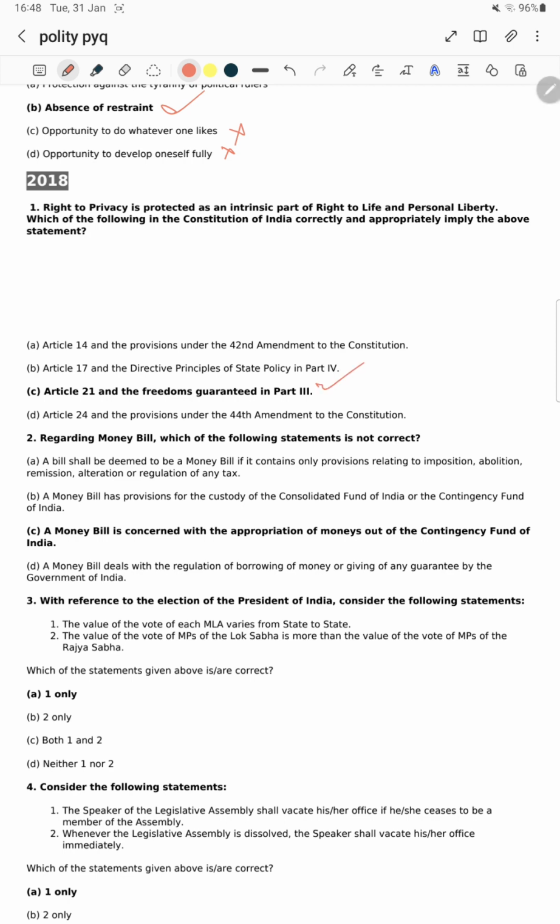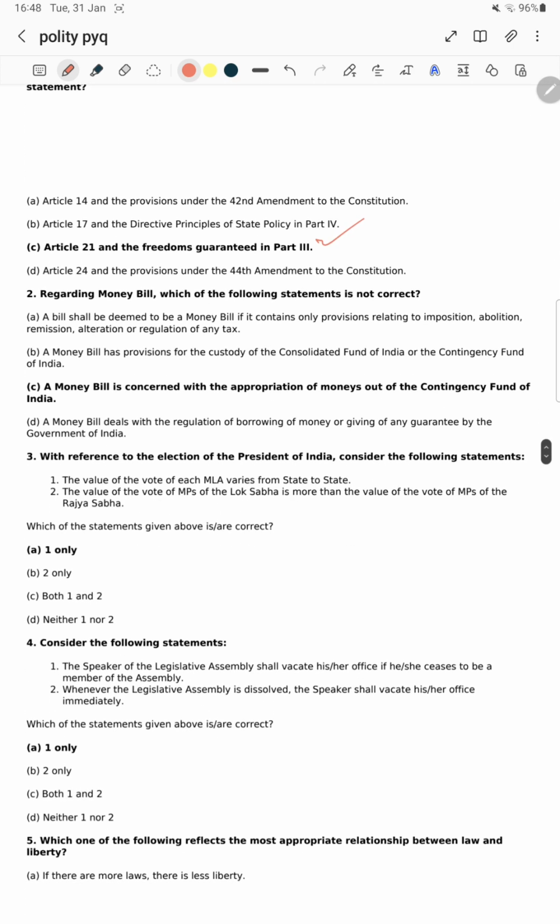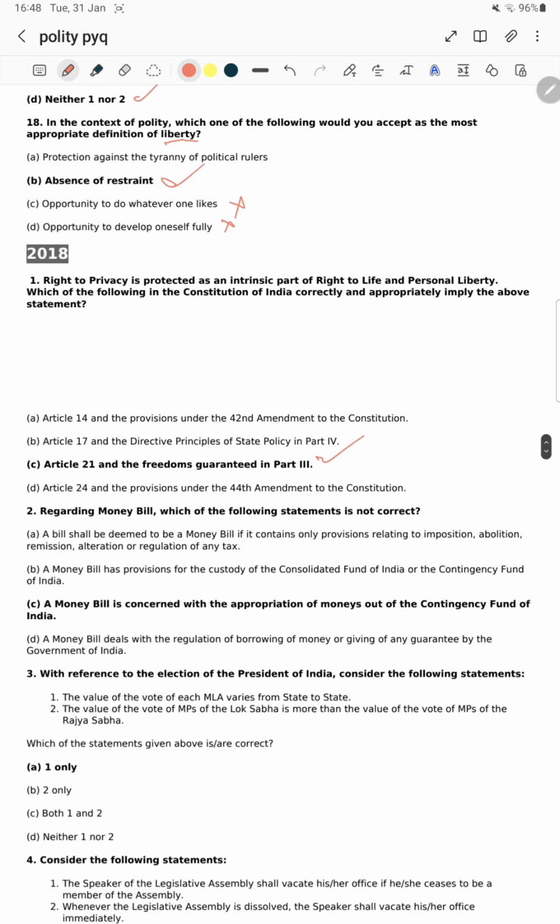Fundamental rights are in Part 3, remove that. Part 4, is it here sir, Article 17 and DPSP? No sir, it will come under Part 3, fundamental rights. Next question, second one, regarding Article 14. What is Article 14? It is equality, equal protection of laws, equality before law and equal protection of laws, this is Article 14. What is Article 17? Untouchability.